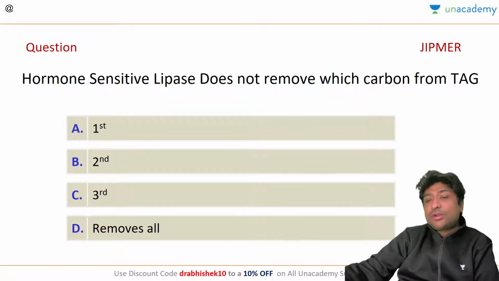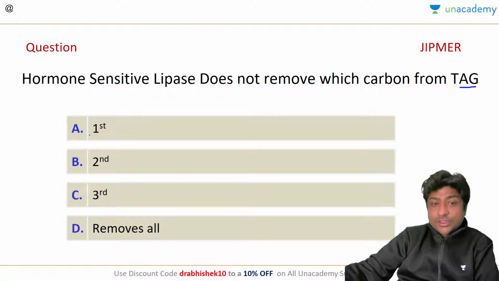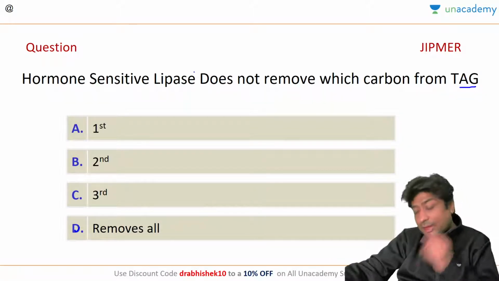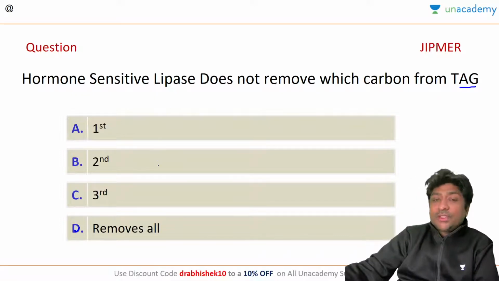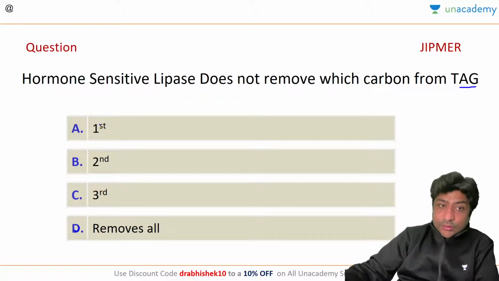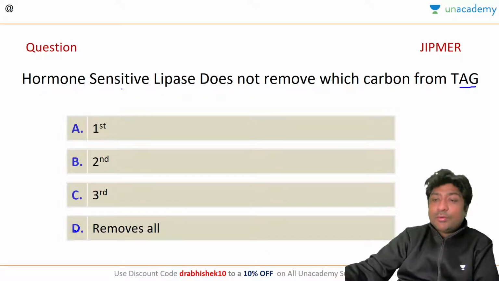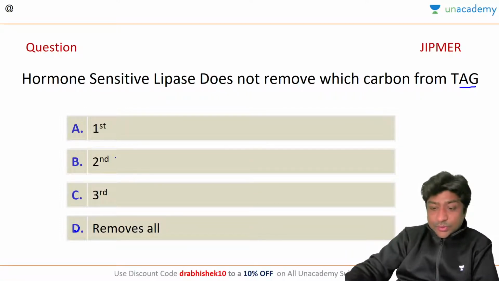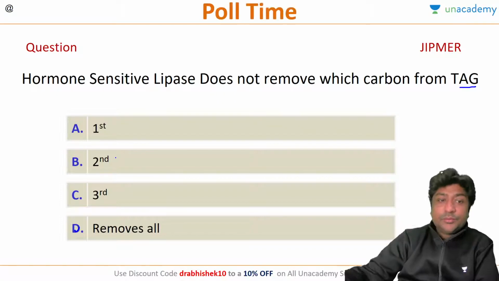Hormone sensitive lipase does not remove carbon from which carbon of triacylglycerol? First carbon, second carbon, third carbon, or does it remove from all three carbons? So what is hormone sensitive lipase, and what carbon does it not remove, or does it remove from all the carbons? Any guesses on this? Again, I'll answer this question when I teach you.